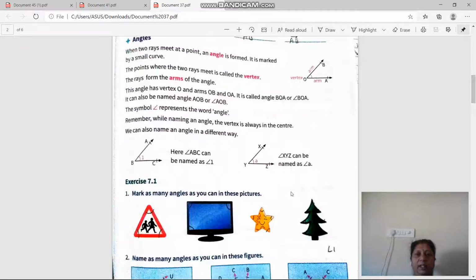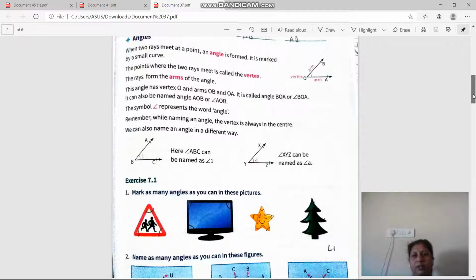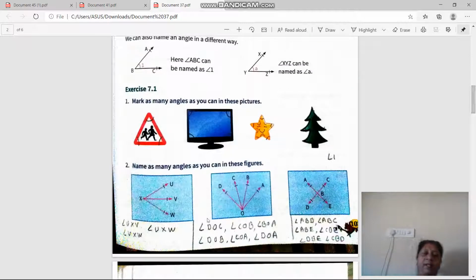See, in this diagram we have marked the angles. These are the angles formed in the picture. Okay. In the second question we named each angle. So one by one let's start reading. Angle UXV, angle VXW, and angle UXW. Okay.